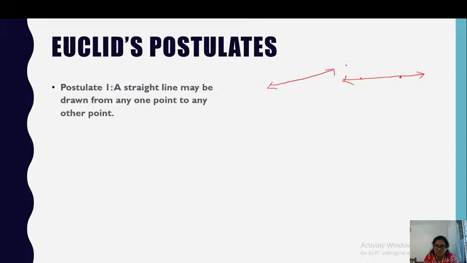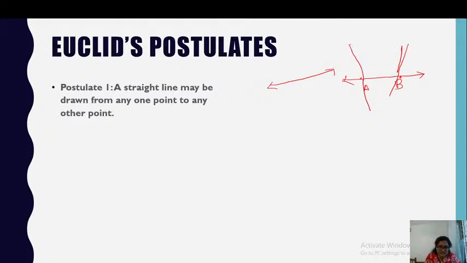You have these 2 points, this is A and this is B. We have a line through this. Can you try to draw one more line through A and B? If you try to draw a line through A, it will be like this, but it doesn't go through B. If you try to draw a line through B like this, it doesn't go through A.